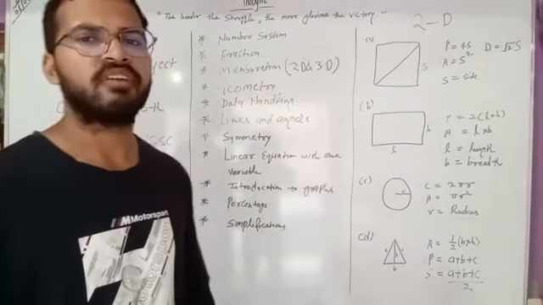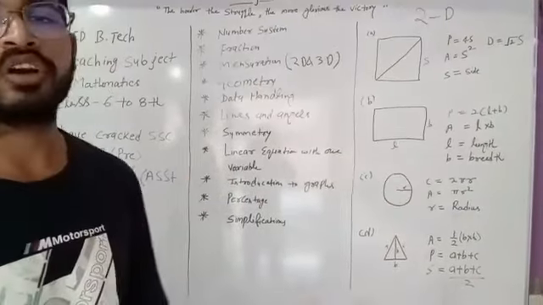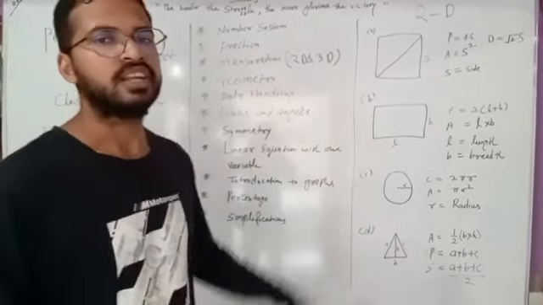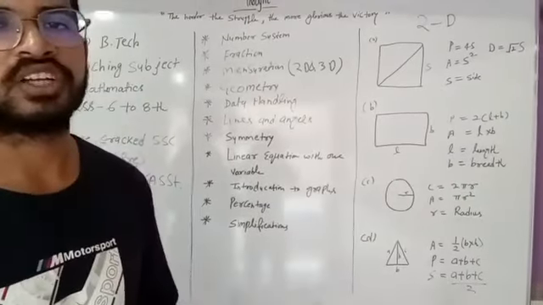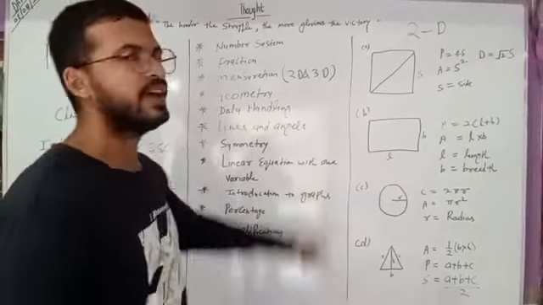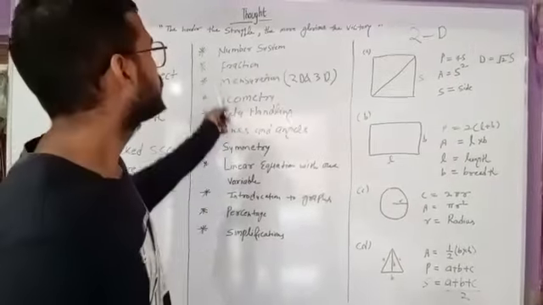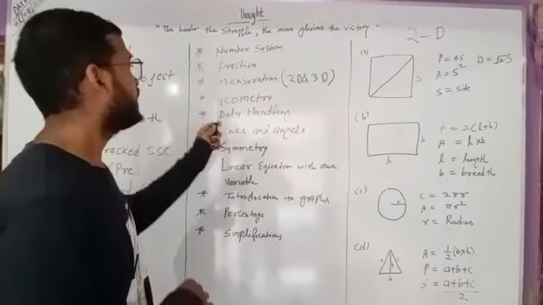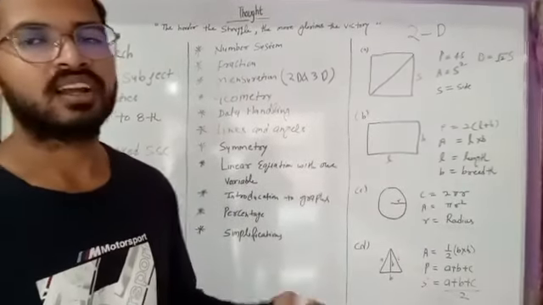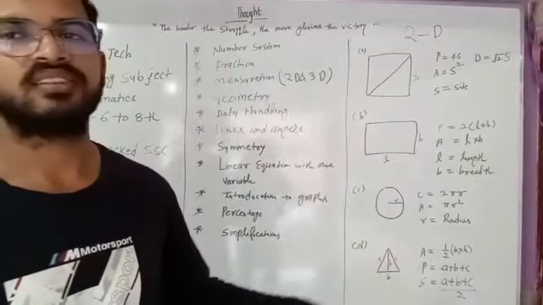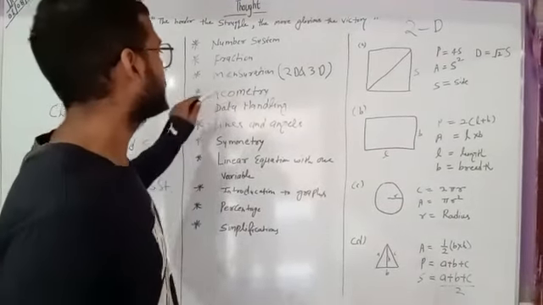Then fractions, where p by q form is a fraction, where q is not equal to 0. All about fractions we will teach, how we will calculate the fraction of a shaded figure. All these things in the fraction. Mensuration means calculating area and perimeter, volume of 2D and 3D figures. So in mensuration we will do that. Geometry means how to construct a figure, how to construct triangles, circles and many more. All these things are in the geometry.